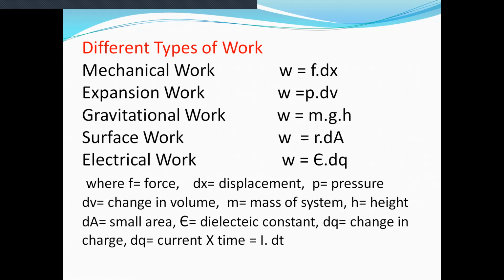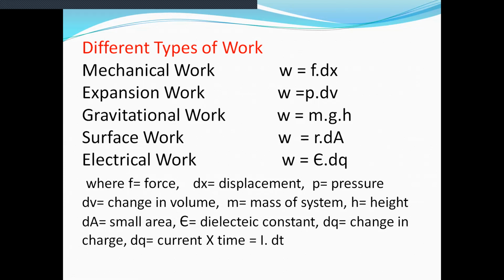Now electrical work is given as W is equal to epsilon into dq. Now what is epsilon? Epsilon is nothing but dielectric constant. dq is nothing but change in charge, and change in charge is the product of current into time.